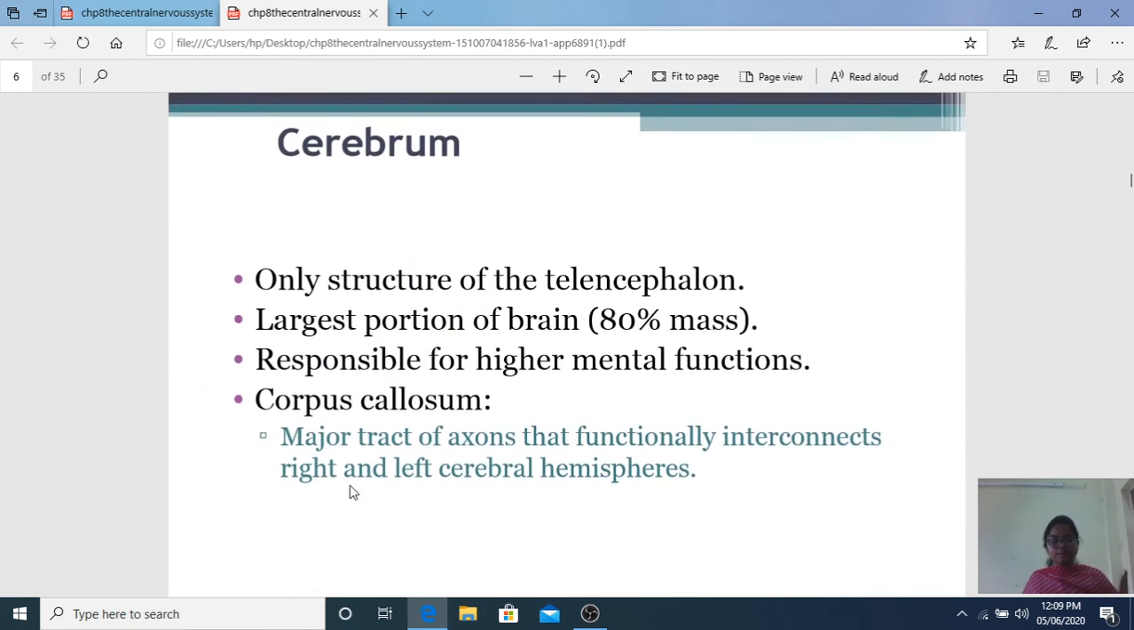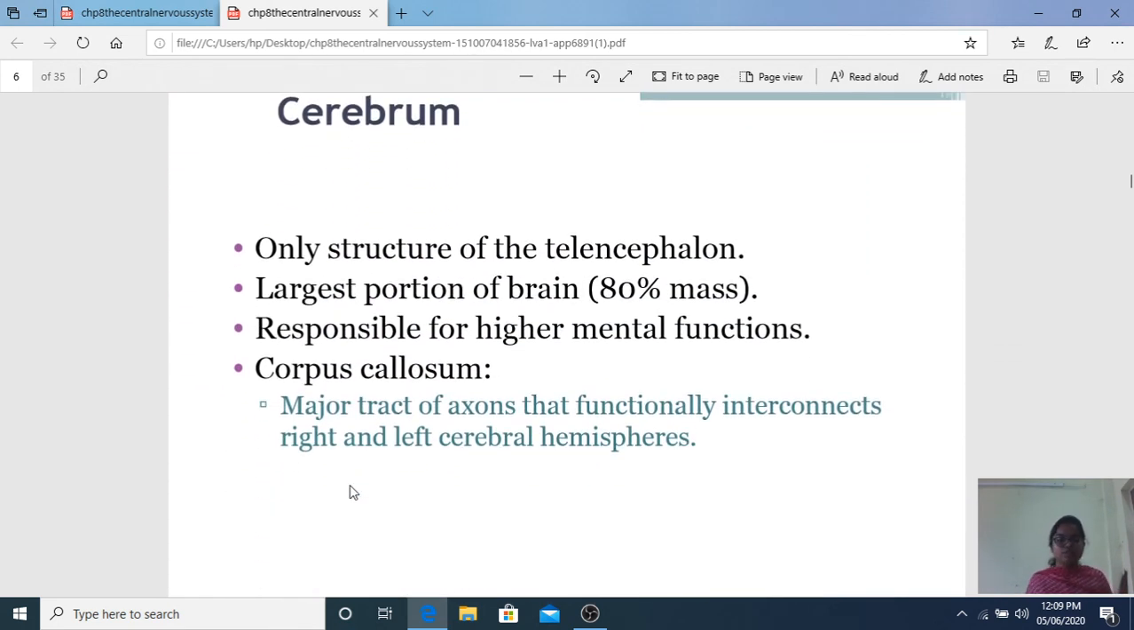Next, coming to the cerebrum, the only structure that is forming the tail. I told you: forebrain, midbrain, hindbrain. The forebrain is the first part. Now we'll talk only about this. This telencephalon forming the two cerebral hemispheres. The cerebral hemisphere is the largest part of the brain. It contains 80%. What is its function?